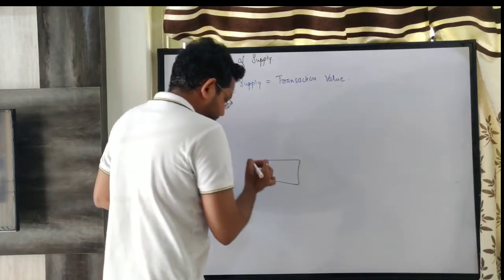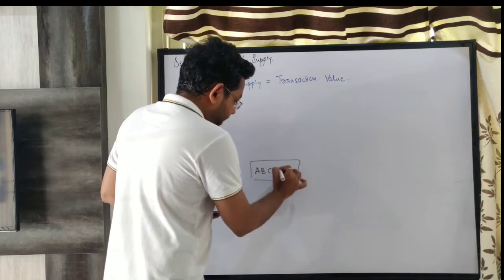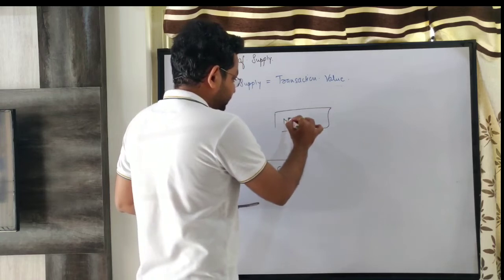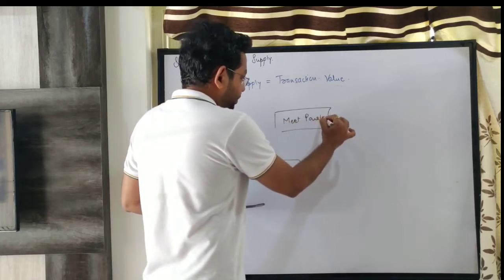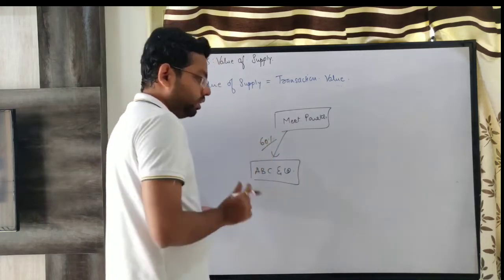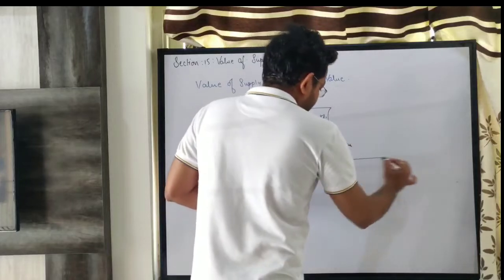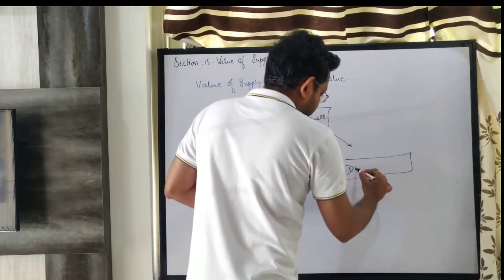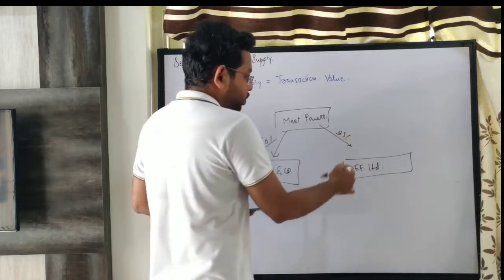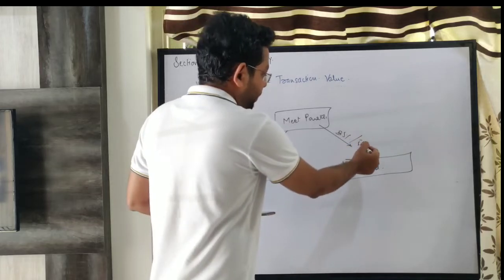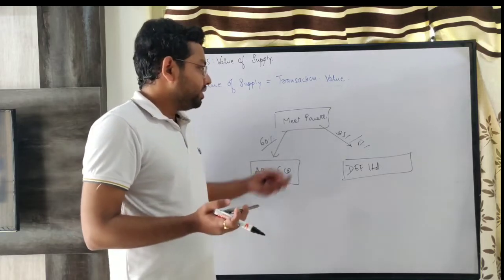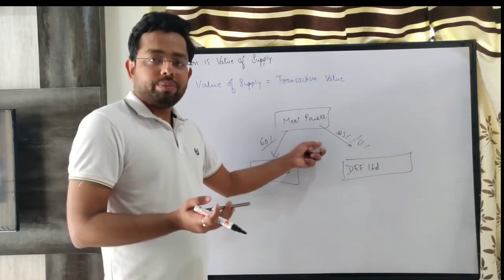Say ABC and Company is a partnership firm where 60% of the share is with Meet Parekh, and there is DEF Limited where 35% of the shares, or we can say even 51%, because the definition of control is not absolutely clear, but let us assume the control of DEF Limited is with Meet Parekh.